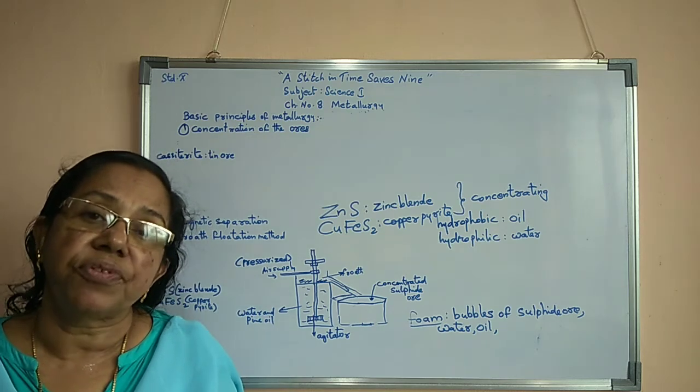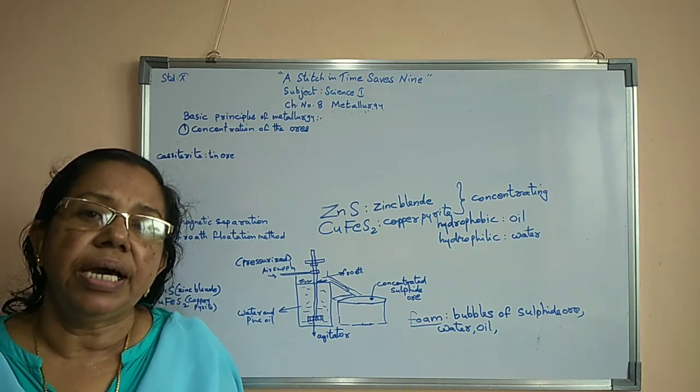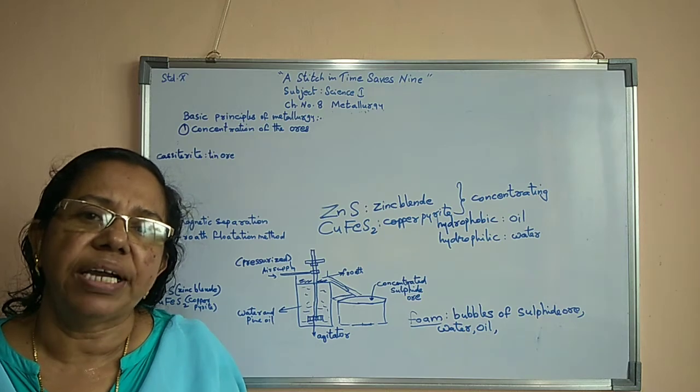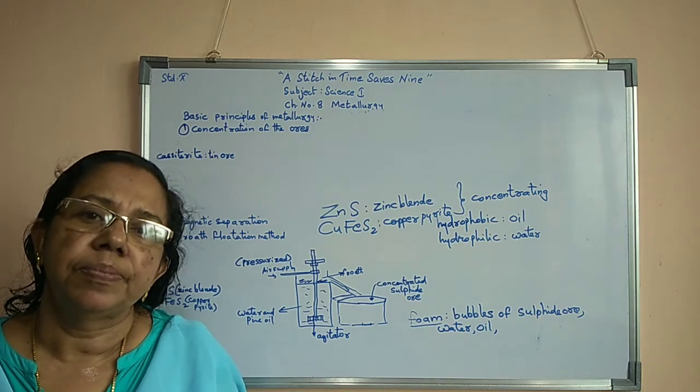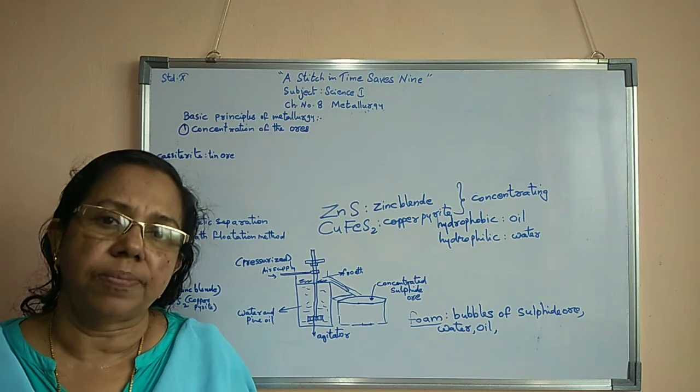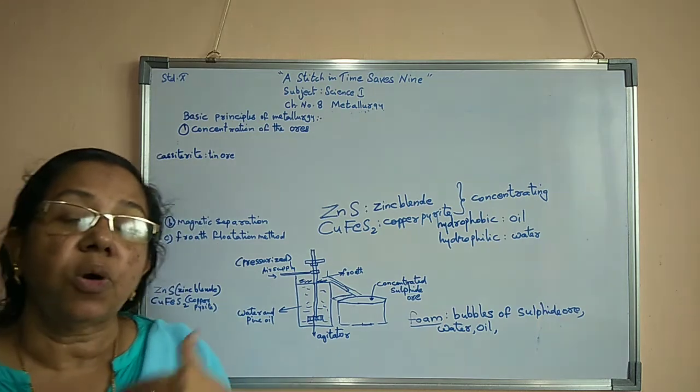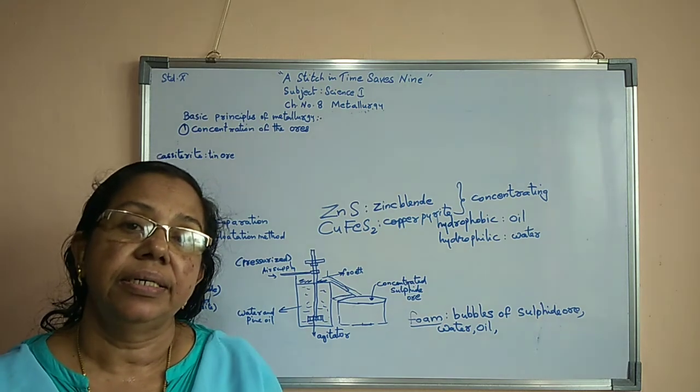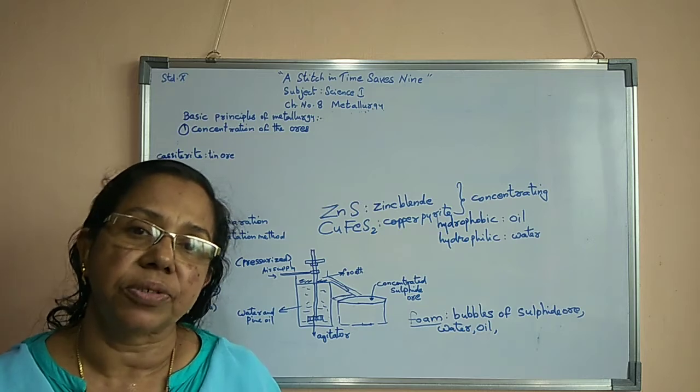As a result of the froth flotation process, we are able to concentrate sulphide ore from its ore.